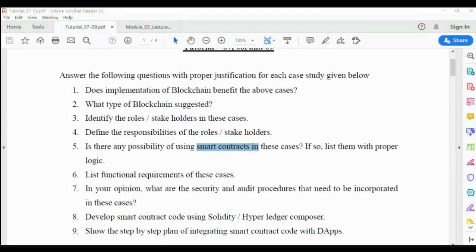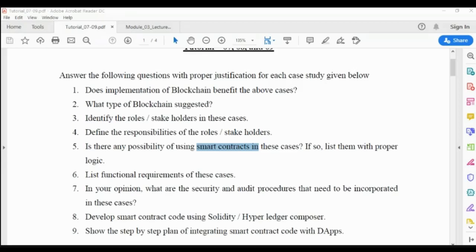Now in all these cases, how will you measure the security and auditing procedures, like whether the customer is paying or maintaining sufficient balance or not, whether the e-ride company is correctly paying the taxes to the government or not, and whether the customer has returned the vehicle in the correct condition or not. There are many things you can incorporate for the auditing procedures. But financially, the two main things are tax payment and the sufficient balance conditions, and especially the payment conditions.